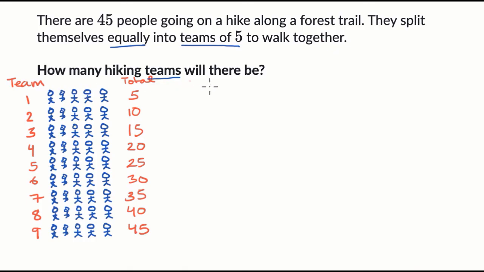And so the answer is, how many hiking teams will there be? 9. Another way to think about it is, if you take 45 hikers and you divide them into teams of 5, then you are going to get 9 teams.